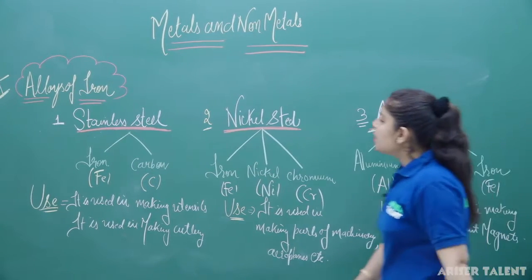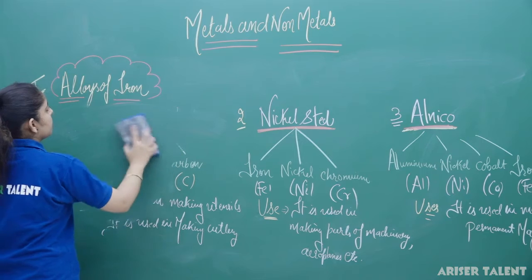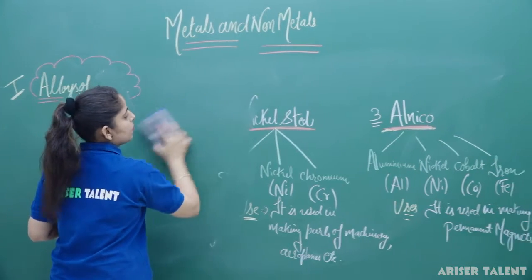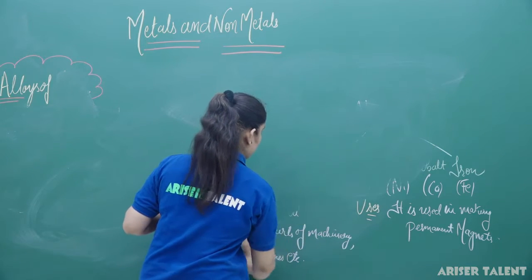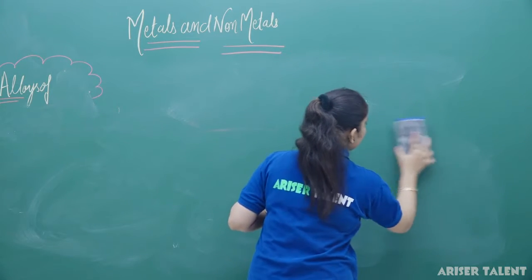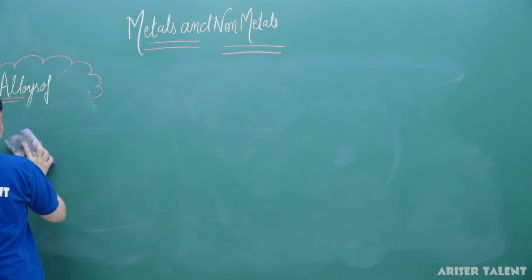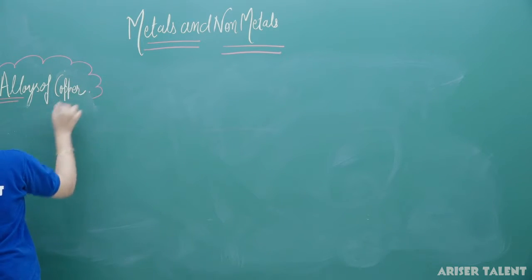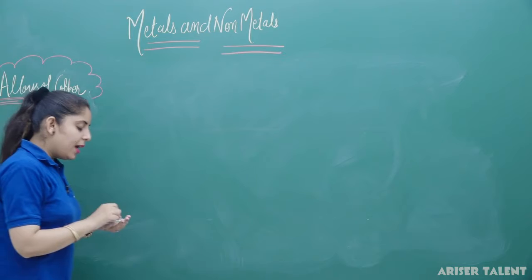Now the next category is all about the alloys of copper. After iron, we are dealing with alloys of copper.